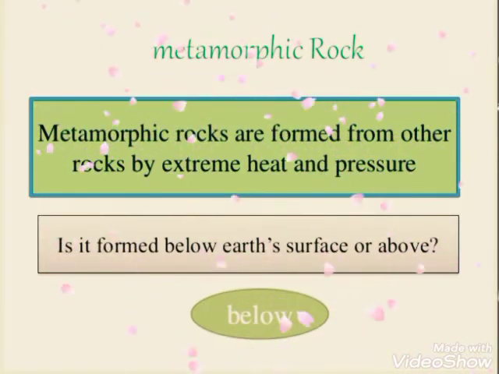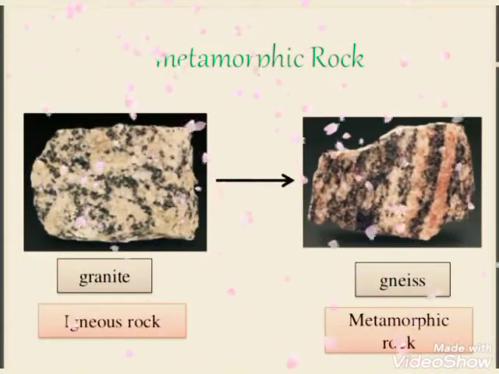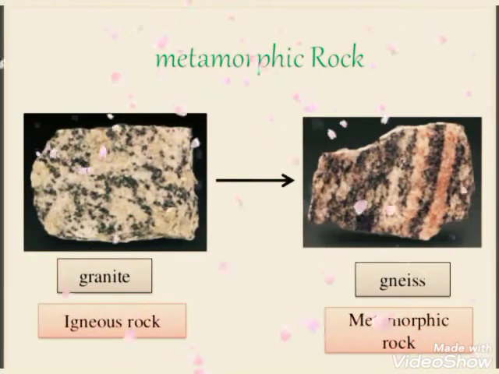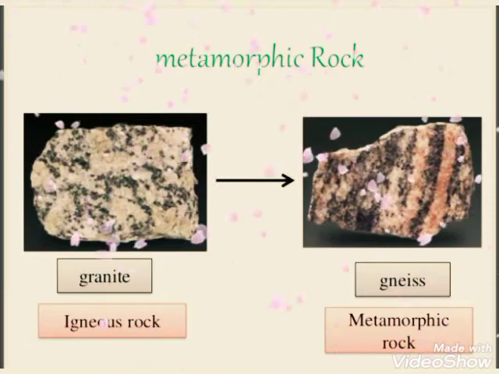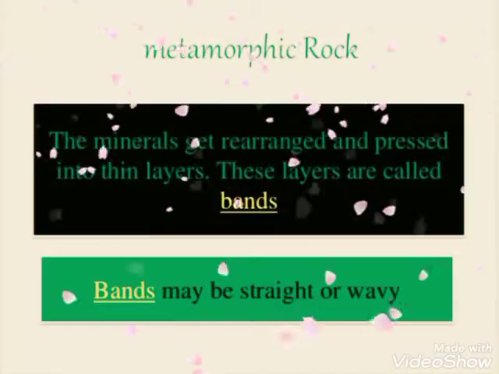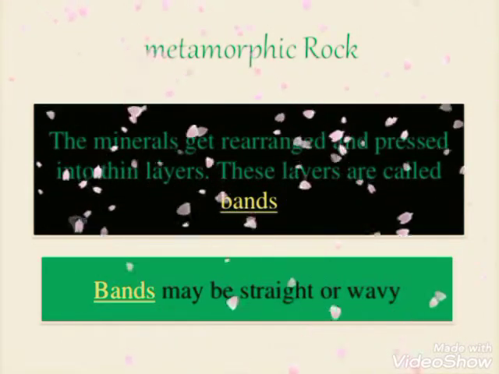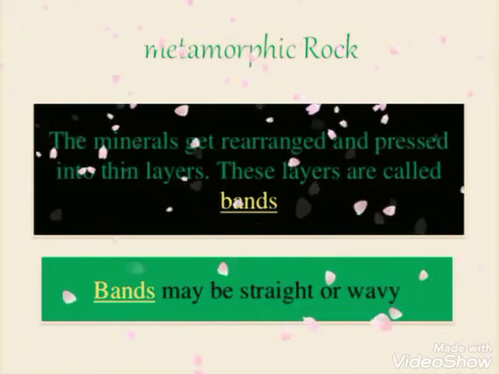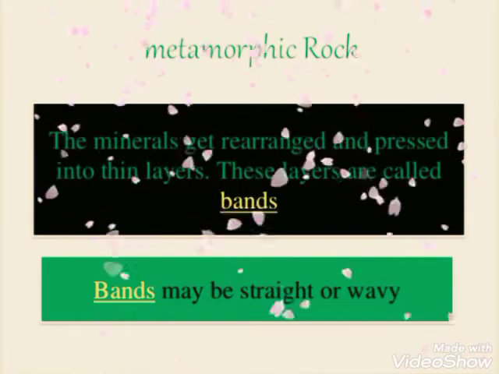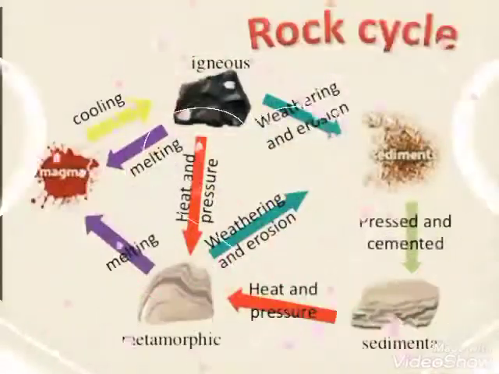Examples of metamorphic rocks include marble, slate, and here in this picture granite is converted into gneiss. Granite is an igneous rock, and it changes into a metamorphic rock. In metamorphic rock, the minerals get rearranged and pressed into thin layers. These layers are called bands. Bands may be straight or wavy.